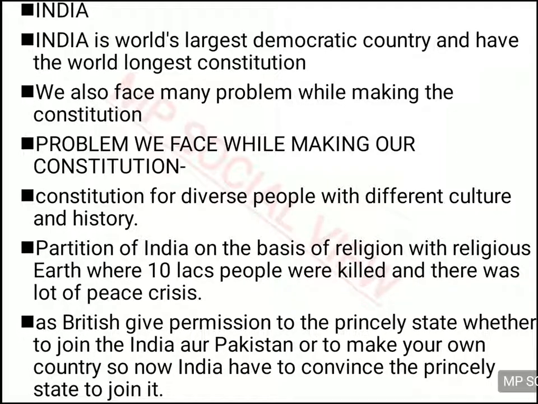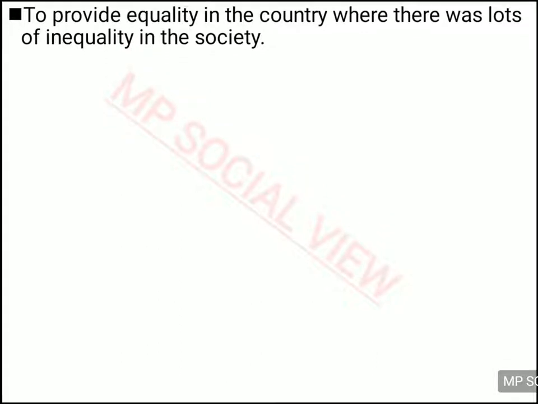We have to write a constitution in which every princely state feels secure, and feels that by joining India we can preserve our rights in the future also. So we have to give security to each and every state while writing the constitution. And then we have to establish equality in the country, which at that time was full of social inequality. We have to establish equality through our constitution.